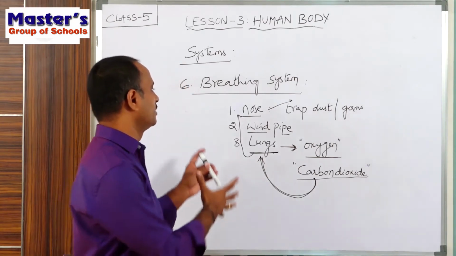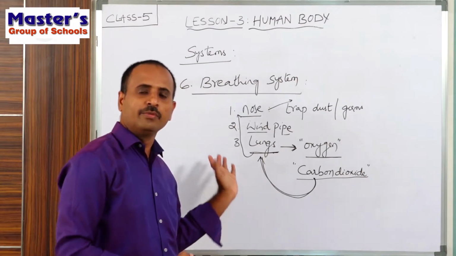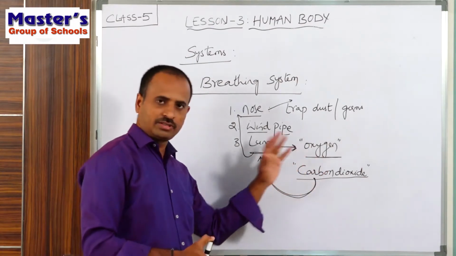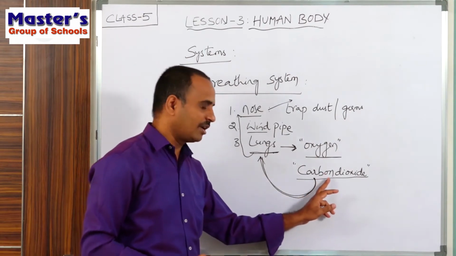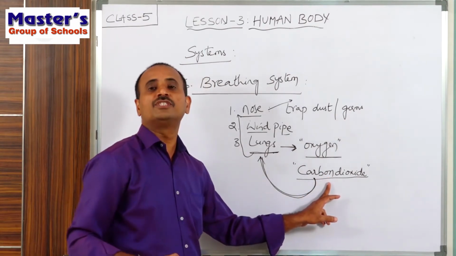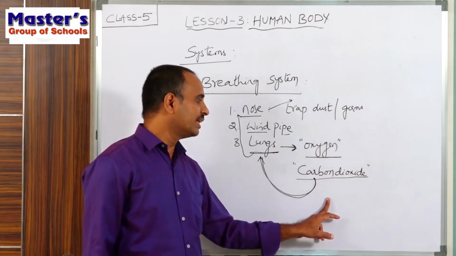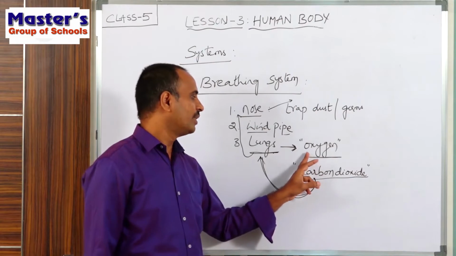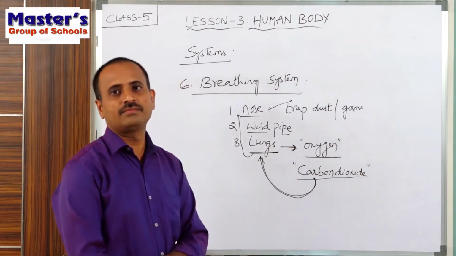So this is the breathing system, children. In this way, we can breathe in and breathe out. We will breathe in oxygen, we will breathe out carbon dioxide. Here, carbon dioxide is a waste gas which is produced inside our body at each cell during the process of burning food by using oxygen. So this is about the breathing system.